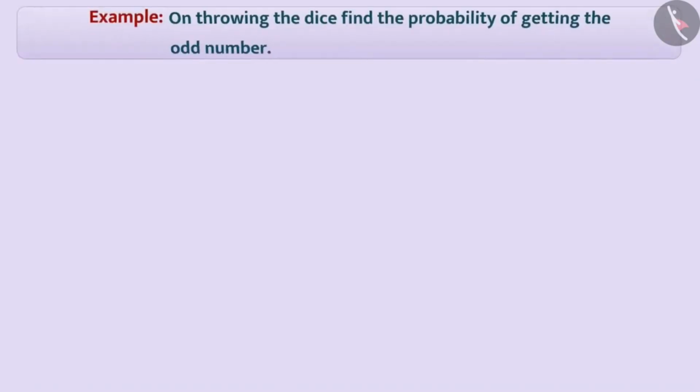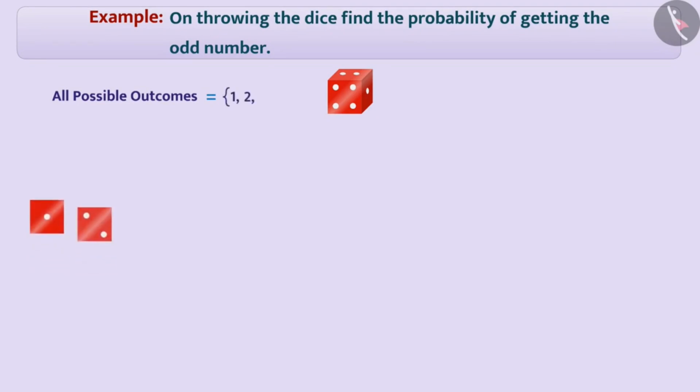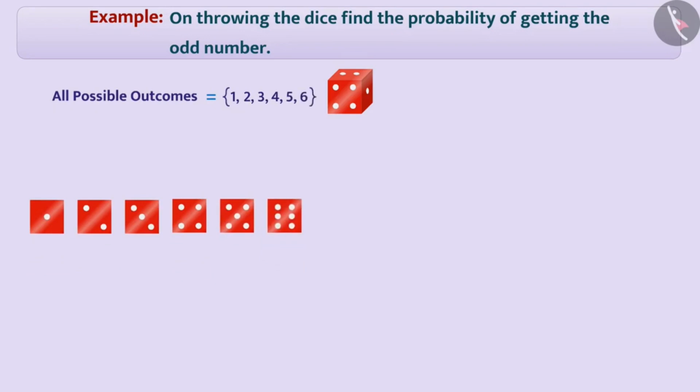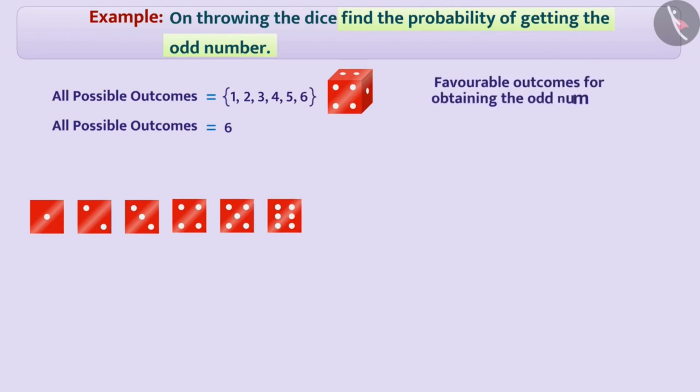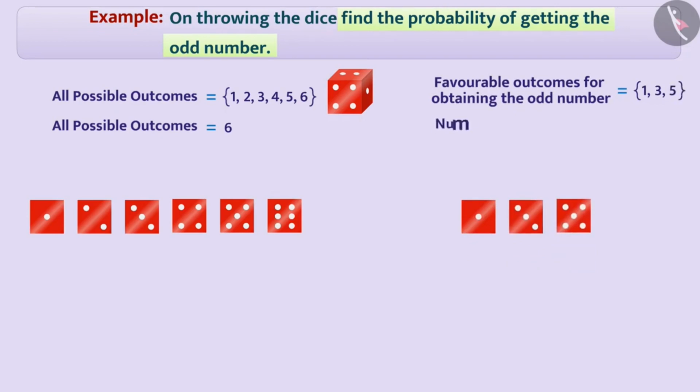Next example. On throwing the dice, find the probability of getting the odd number. All possible outcomes of the experiment of throwing the dice are 1, 2, 3, 4, 5, 6. Therefore, all possible outcomes of the experiment are 6. Here, we have to find out the probability of getting the odd number. Favorable outcomes for obtaining the odd number are 1, 3, 5. In this way, for getting the odd number, the number of favorable outcomes is 3.